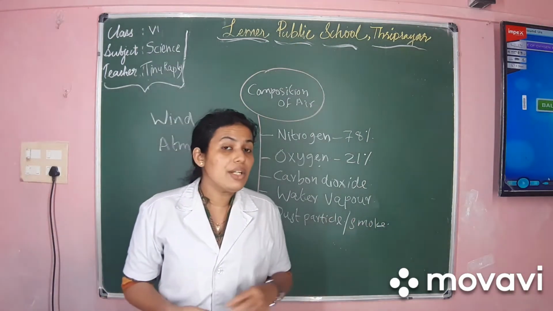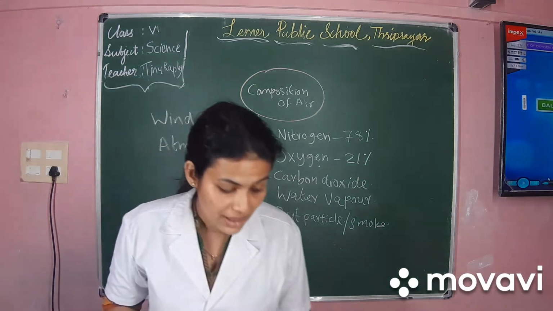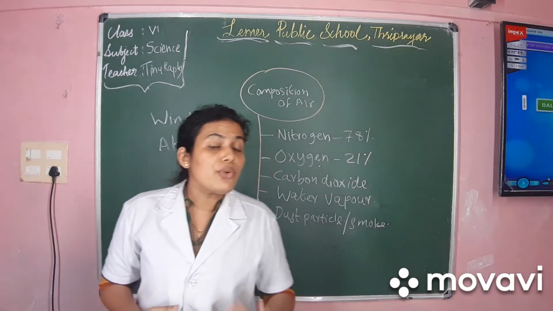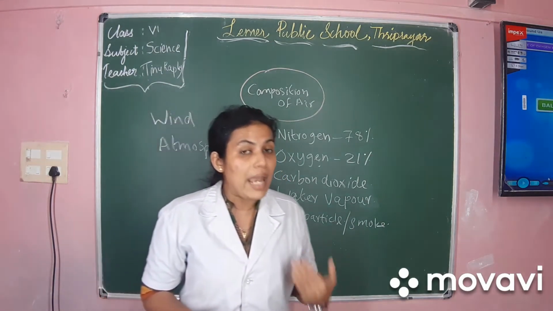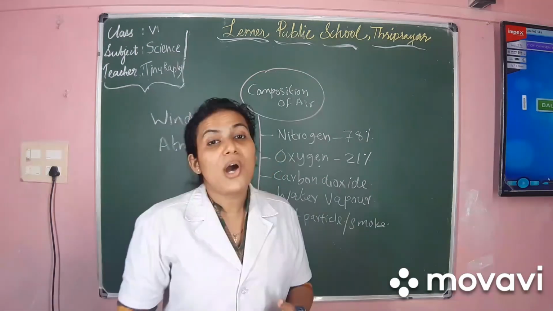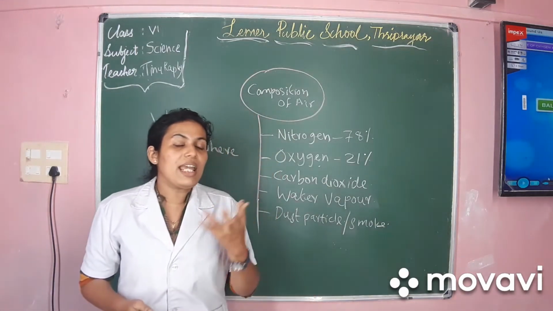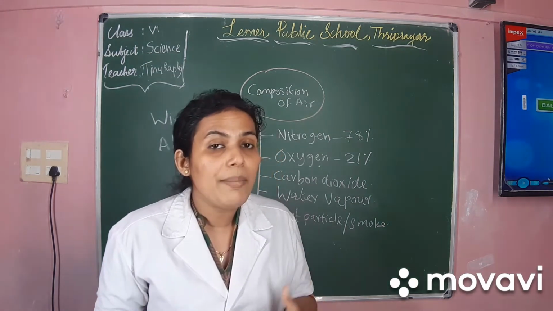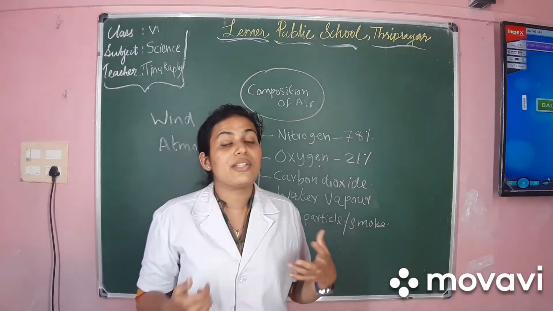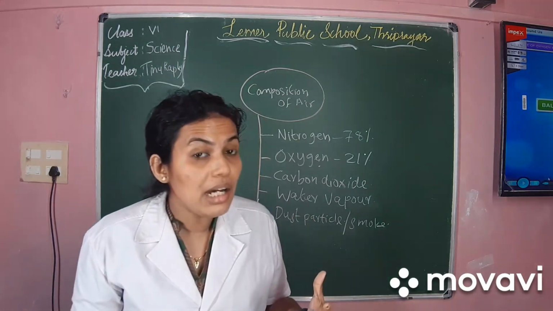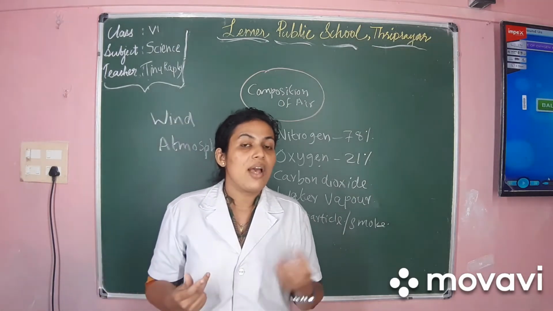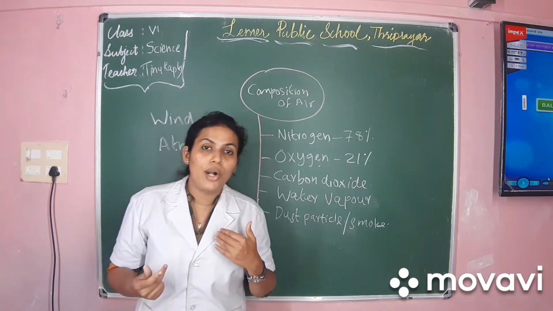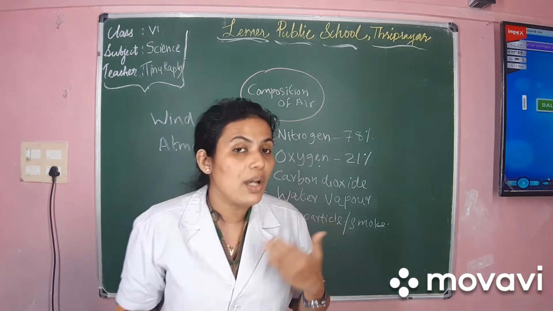And in the Digi video, you have seen the activities given in your textbook, which prove the presence of air in water, soil, etc. Isn't it? When we take a beaker and heat it, you can see the air bubbles rising, isn't it? That is because of the presence of air in the water. Likewise, when you put the soil inside the water, you can see the release of air bubbles.